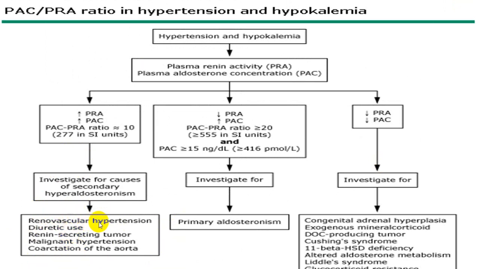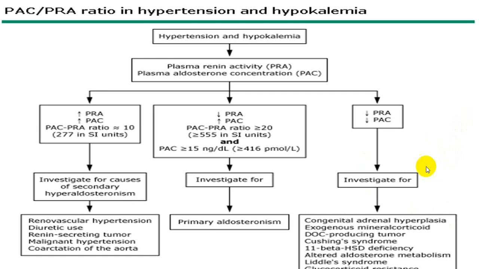Or you can look for other conditions where you can have an elevated level of aldosterone with a little elevation of renin level, in case of congestive heart failure, end-stage liver disease, CKD, etc. But if both are low, renin level low and aldosterone level low, then you look for congenital adrenal hyperplasia, exogenous mineralocorticoid, or Cushing syndrome, or because of aldosterone resistance, Liddle syndrome, glucocorticoid resistance variety.